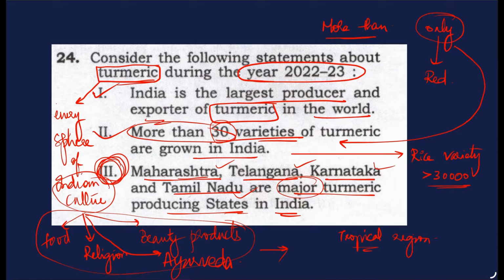And I also knew that turmeric was grown in a few South Indian states. If you see the arrangement of the states, they are contiguous. To Karnataka's east you will find Telangana, to the north you will find Maharashtra, and to the south you will find Tamil Nadu. Since they are contiguous, even if a crop is grown in Tamil Nadu, there is a very high chance that it will be grown in the contiguous region. So I considered even this as correct.